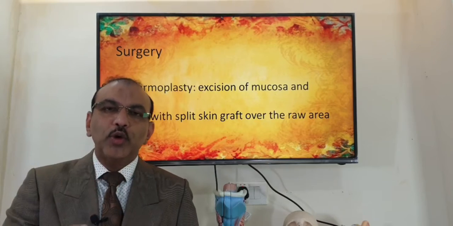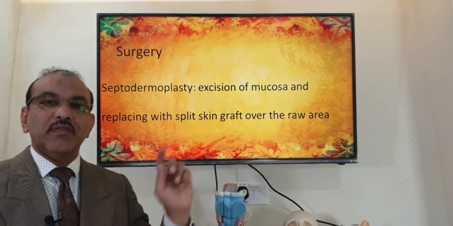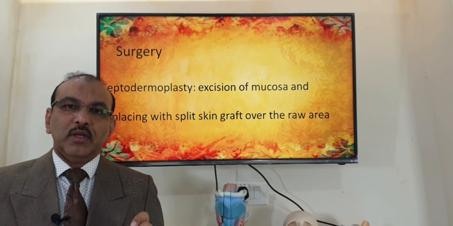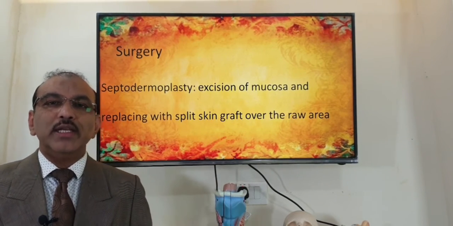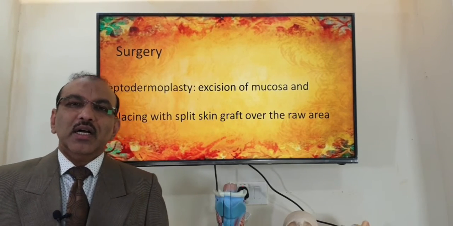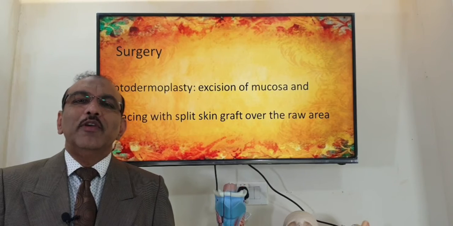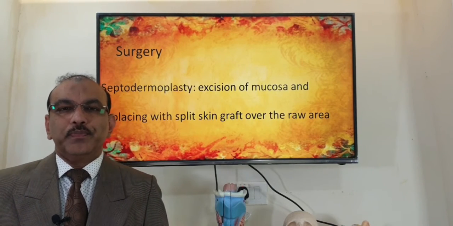So that whole mucosa is removed and replaced by a skin graft. That surgical procedure is called septodermoplasty. But most of the patients we will be able to manage with medical management alone.